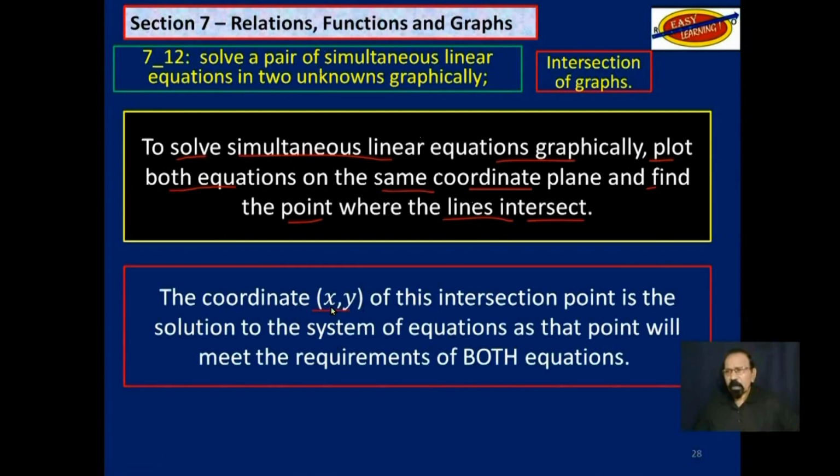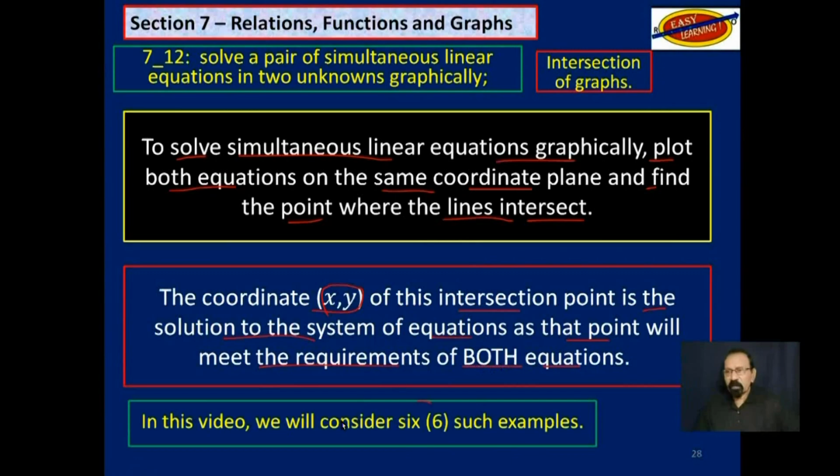The coordinate, that is the x and y value of this intersection where the two graphs meet, is the solution to the system of equations, as that point will meet the requirements of both equations. In this video, we will consider 6 such examples.